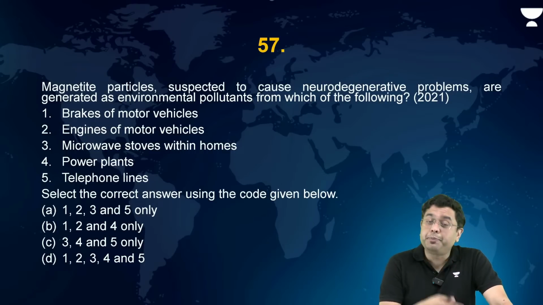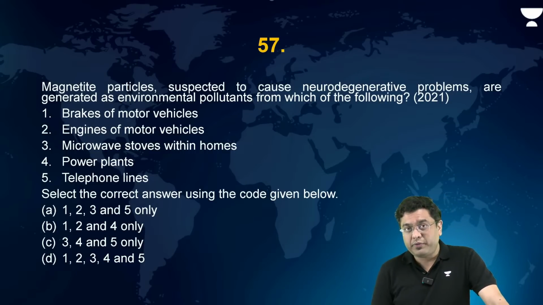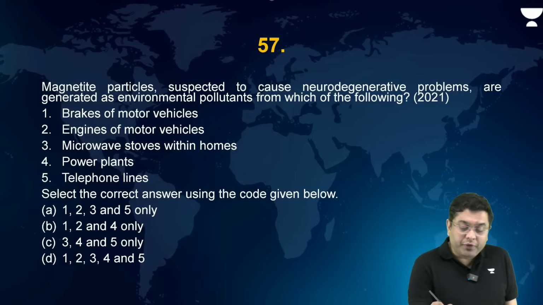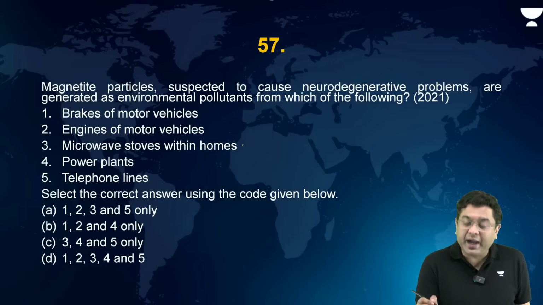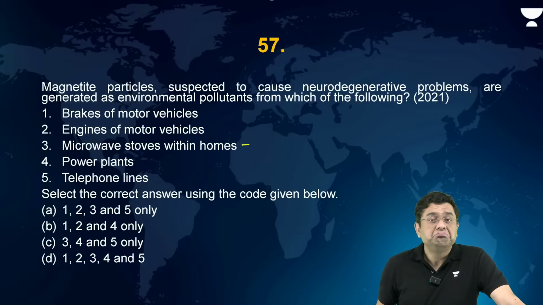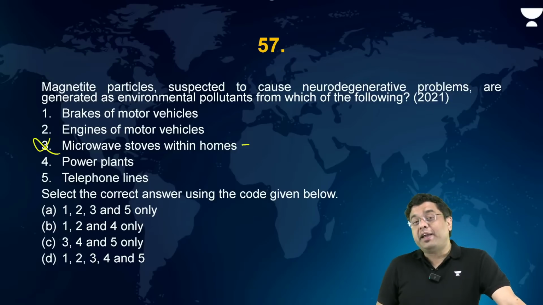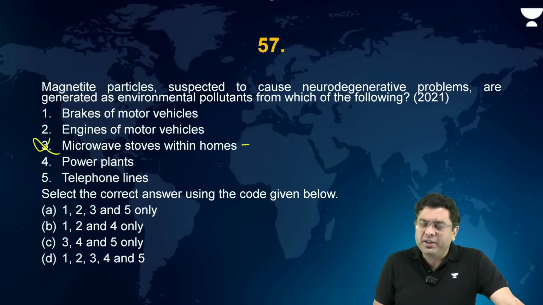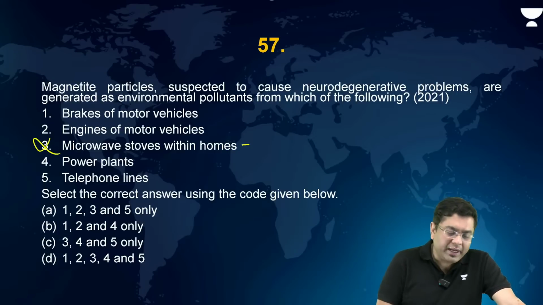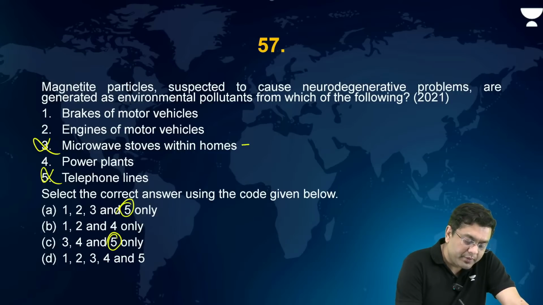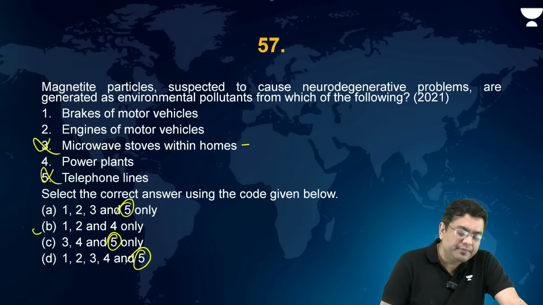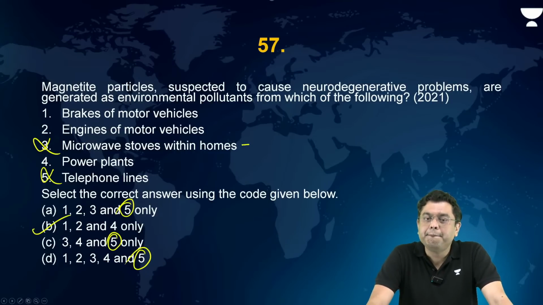Now, which of these processes will produce iron particles? Can microwave stoves within homes produce iron particles? Obviously not. Can telephone lines produce iron particles? If that would have been the case, why have iron ore mines? Just have more telephone lines? Obviously not. Eliminate 5. If you eliminate 5, you get the correct answer.